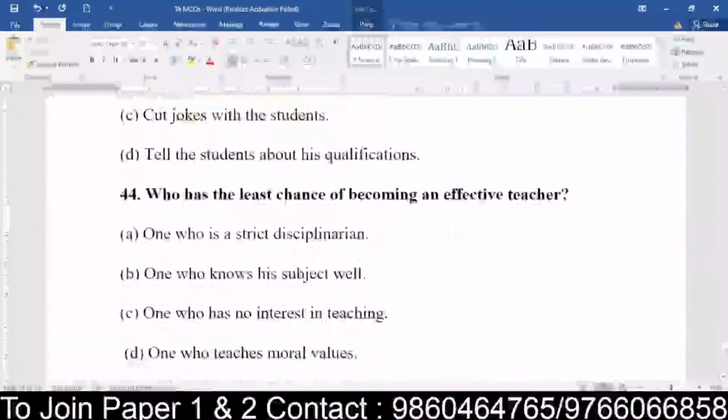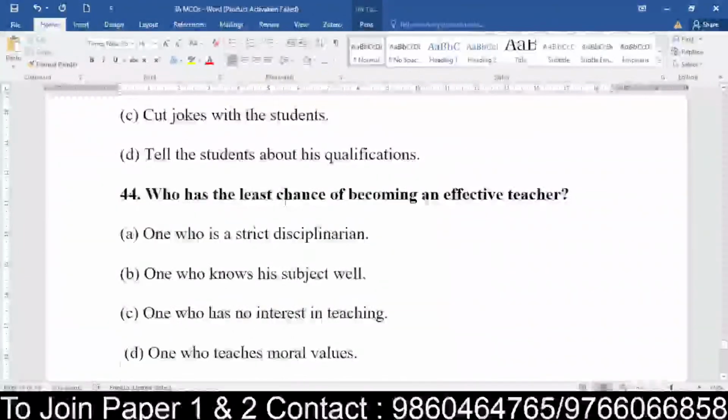Now, question number 44. Who has the least chance of becoming an effective teacher? We did a lot of questions on effective teacher. Who has the less chance? The one who is a strict disciplinary person, one who knows the subject well, one who has no interest in teaching, and one who teaches moral values. So which has the least chance of becoming? This teacher definitely cannot become an effective teacher. So which among them?